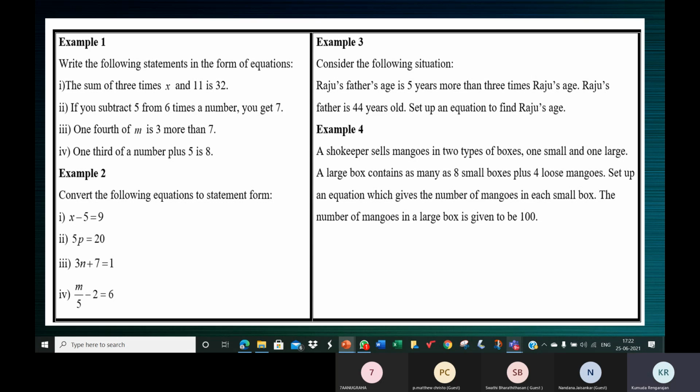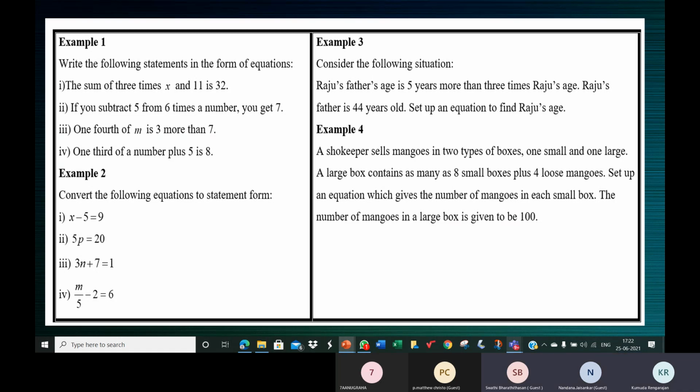So now children, in one large box, how many small boxes are there? 8 small boxes. If one box has 5 mangoes, 8 boxes will have 8 into 5, 40 mangoes. If one small box has 6 mangoes, then 8 boxes will have how many mangoes? 48 mangoes. 8 into 6, 48. Okay, so now we don't know. So one small box has x mangoes. So 8 small boxes will have how many mangoes?